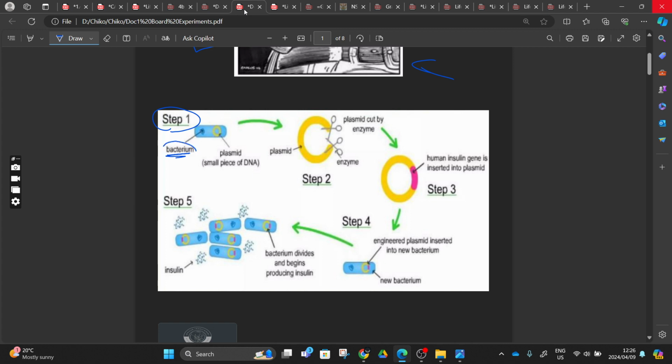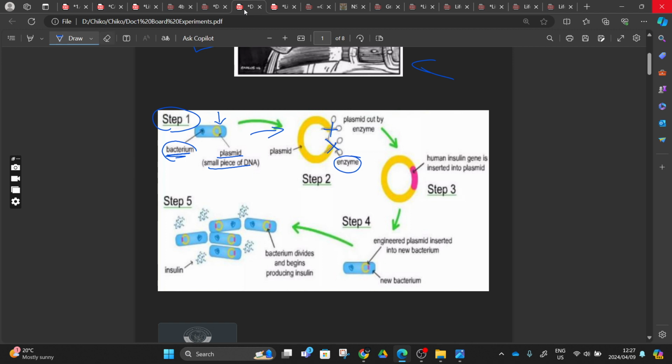This bacterium has a chromosome, the bacterial chromosome, right? And then we also have a ring-shaped DNA called a plasmid, a small piece of DNA, right? It's called a plasmid. Then in step 1, you come and extract, or take out, this plasmid from the bacteria. And then after taking it out, you cut it using an enzyme, a scissor enzyme.